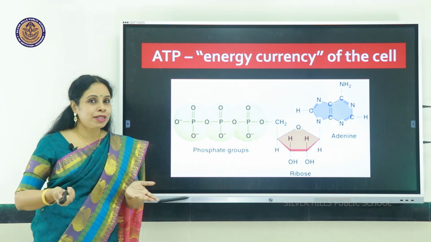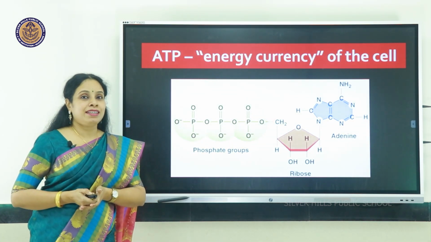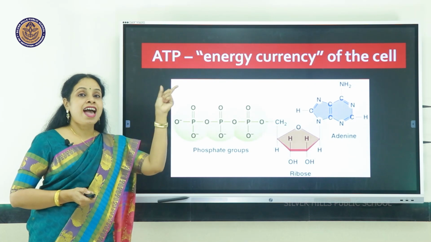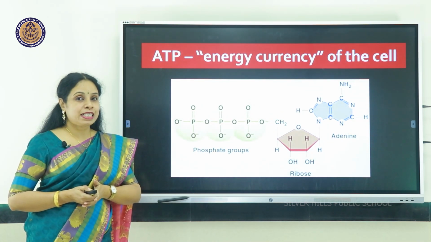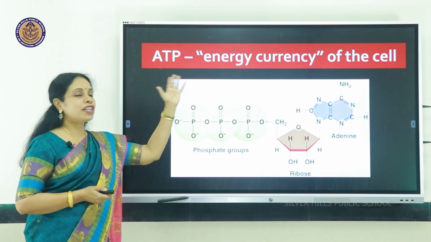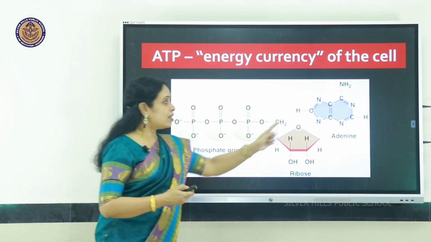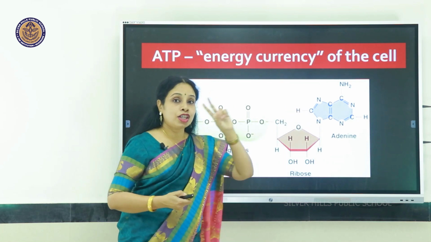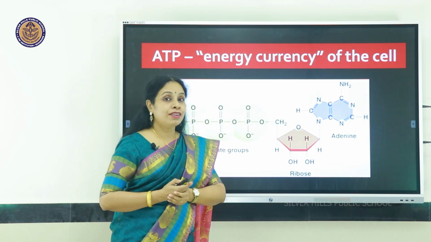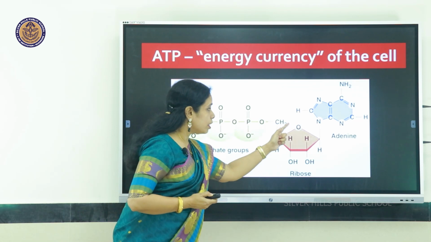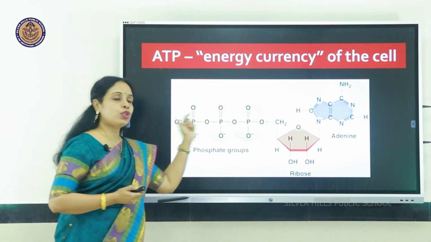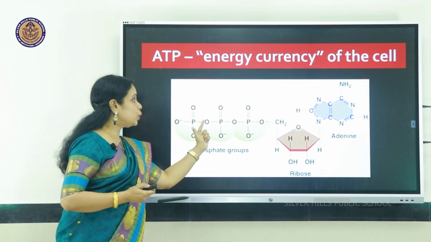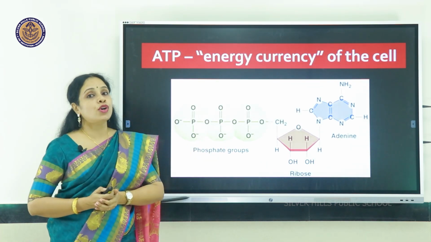All of you must be familiar with ATP. Now can you correlate? Adenosine triphosphate, ATP. It's known as the energy currency of the cell. This is adenine, the two rings of adenine, which is a purine. Here's the pentose sugar, and attached to the carbon of the sugar, you can see there are 1, 2 and the third phosphate.